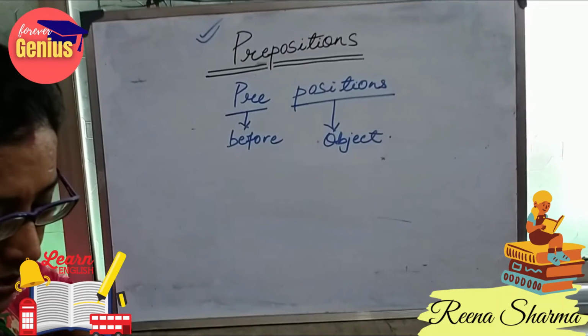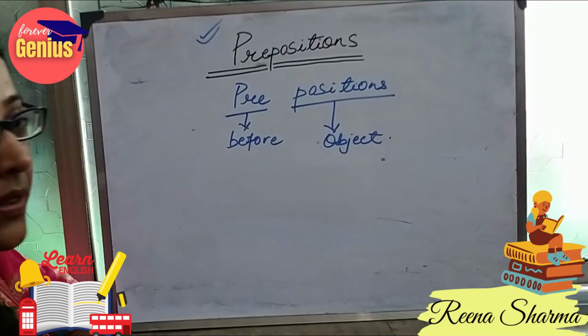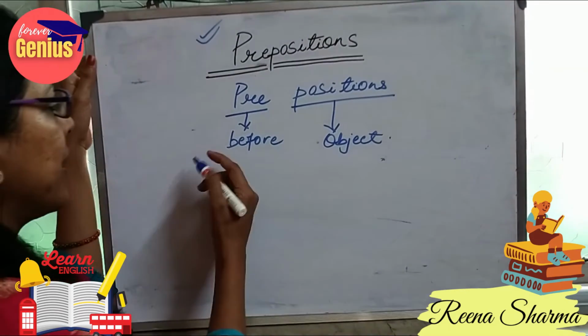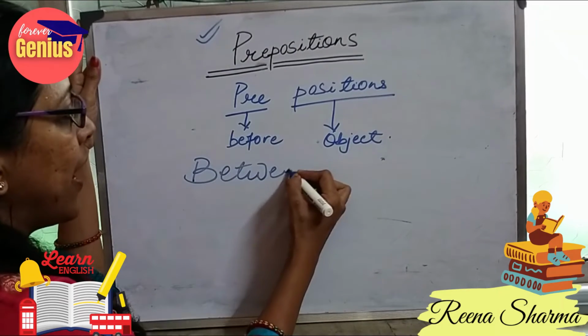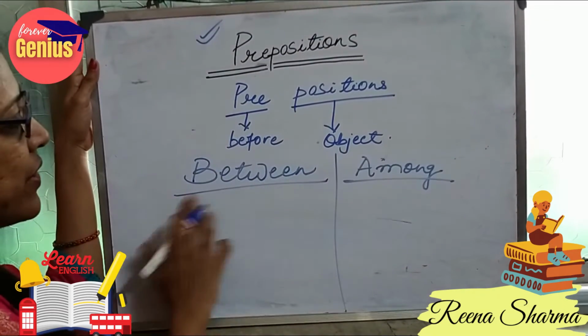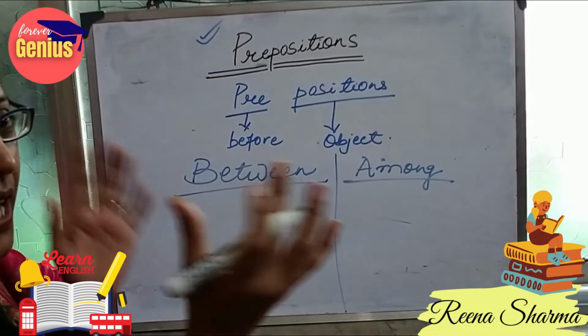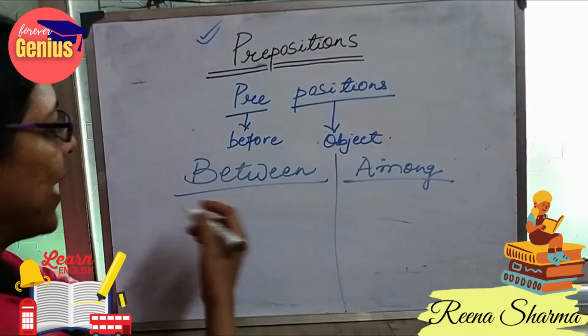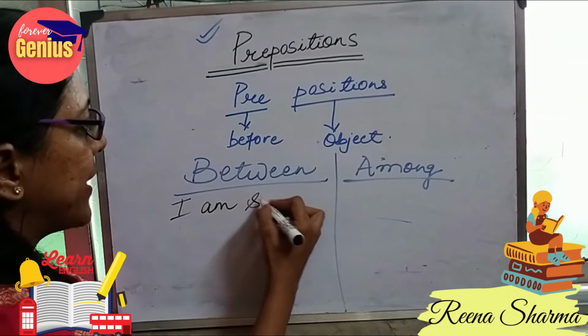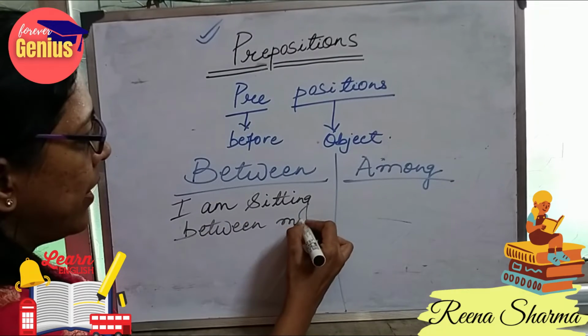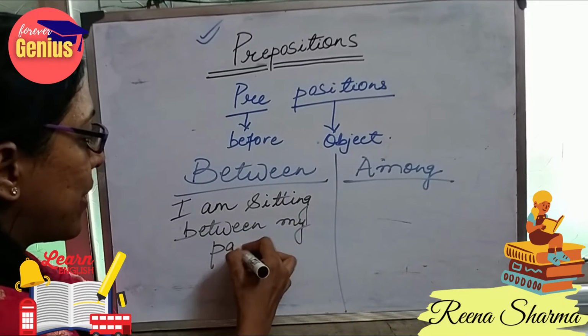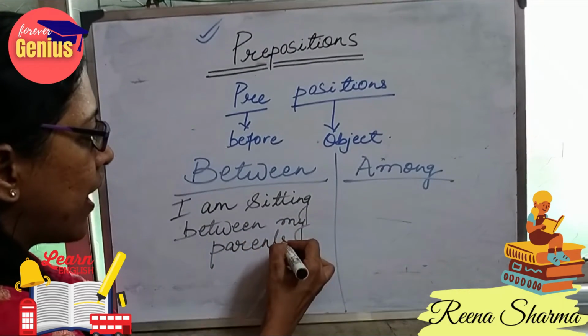Again, here are two words which seem similar but are different, like between and among. Between is used when a person or a thing lies between two objects, like I am sitting between my parents, meaning I am sitting in the middle.